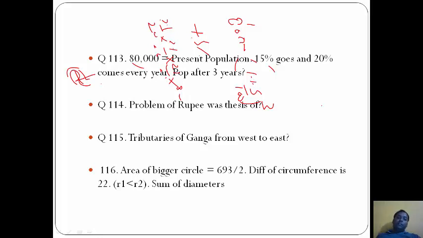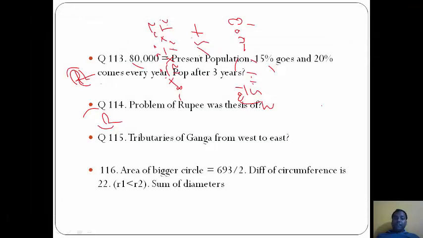Problem of the Rupee was the thesis of Dr. Ambedkar, D. Tributaries of Ganga from west to east are Yamuna, Ghagra, Gandak, Son and Kosi. So the answer is C.